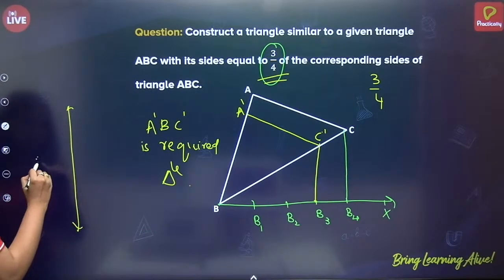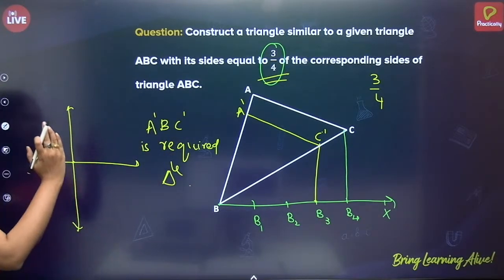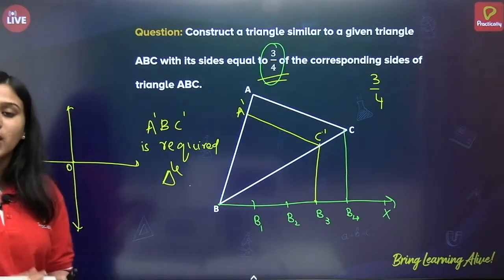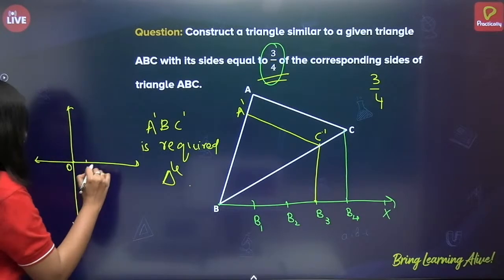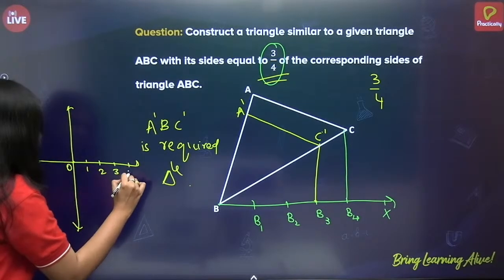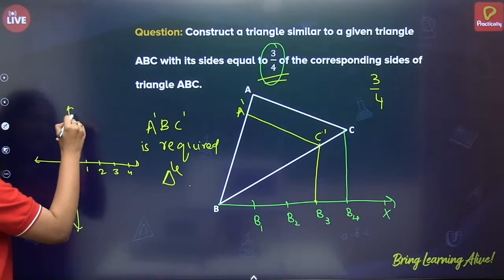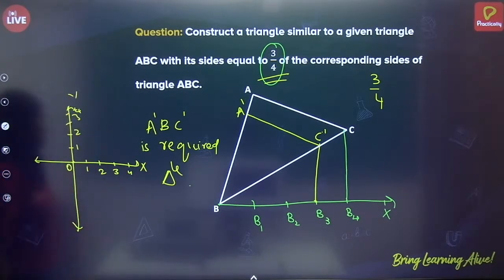We take the right side numbers to be positive and the left side numbers to be negative, correct? So, if this is O where it is 0, 0, that is the origin, the right side of it will be positive, 1, 2, 3, 4, and the top side will again be positive of the y-axis. I'm sure you are aware of what is the x-axis and what is the y-axis, correct?